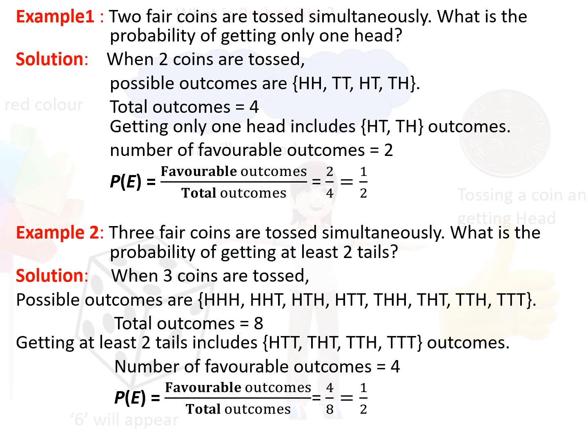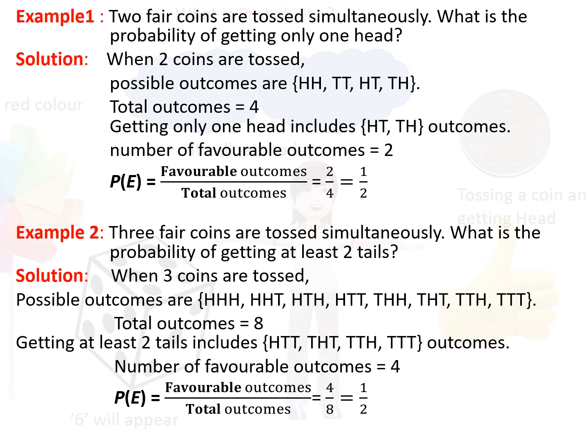So the number of favorable outcomes will be 2. And using the formula we get probability of E, where E is the event of tossing the coin, equals favorable outcomes divided by total outcomes, which equals 2 by 4, and on reducing we will get half.